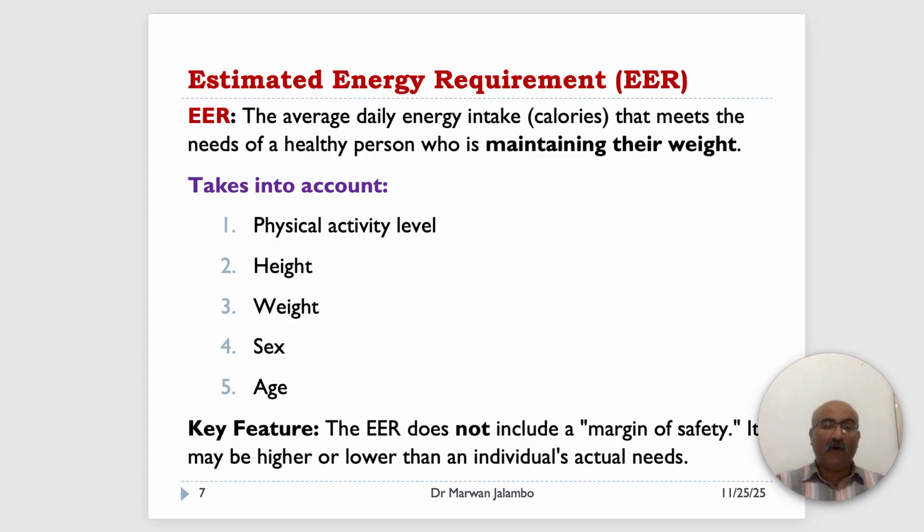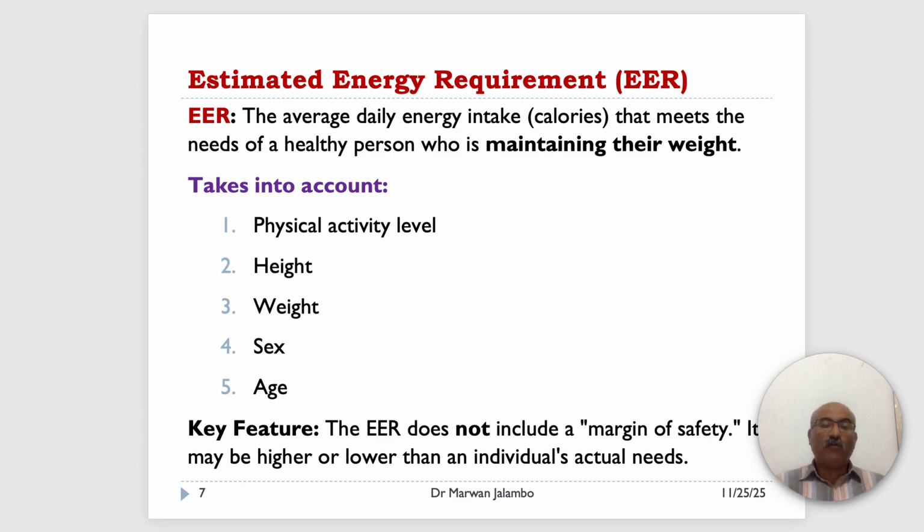A crucial point here is that the EER doesn't include a margin of safety. This is logical. If we added a margin of safety to everyone's calorie needs, it would lead to widespread weight gain. So the EER is simply an estimate of your energy balance point.